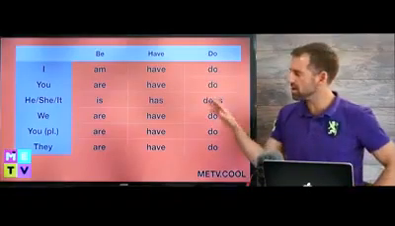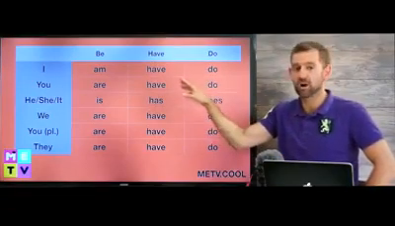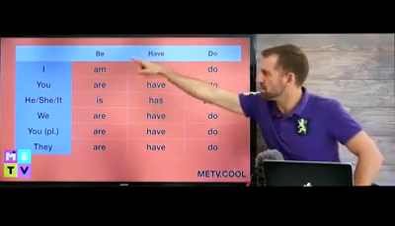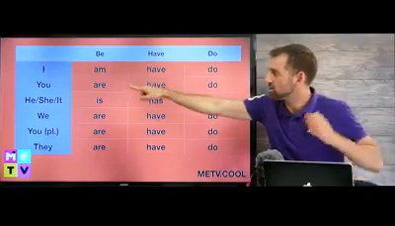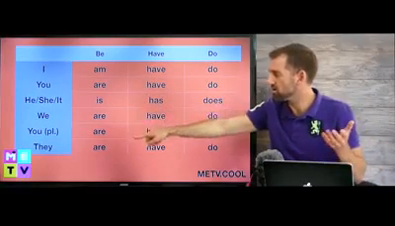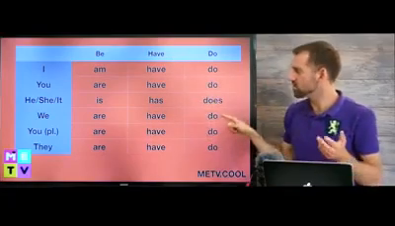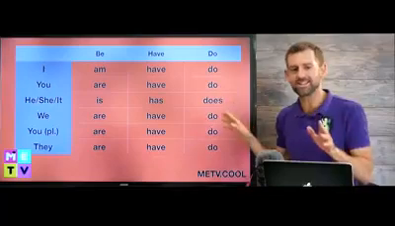Okay, so let's just look at how these verbs are conjugated, right? This is called verb conjugation. Let's look at be. I am, you are, he is, we are, you guys are, they are. Have. I have, you have, he has, we have, they have. Do. I do, you do, he does, we do, they do. Okay, this is really easy, right?